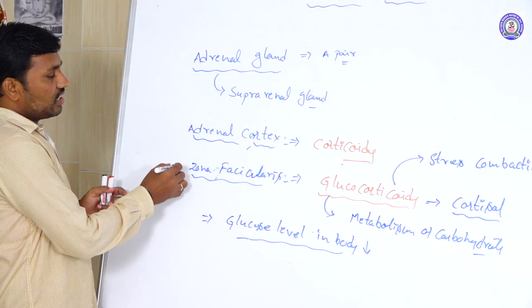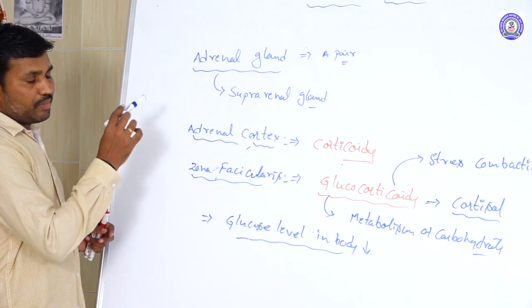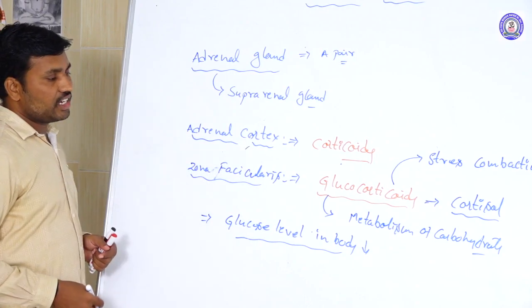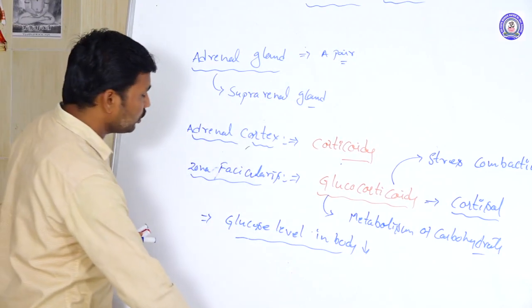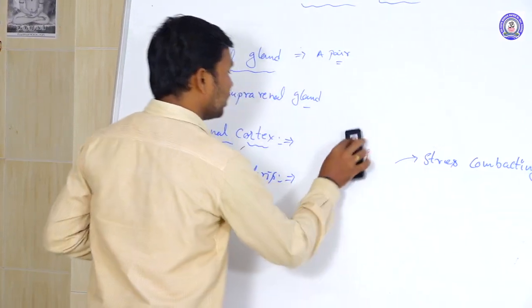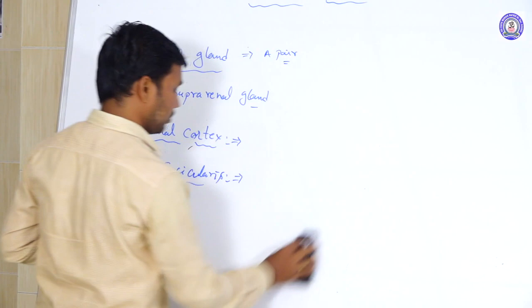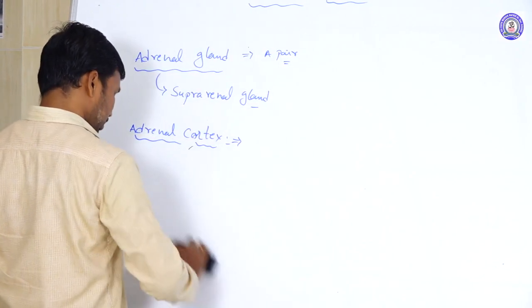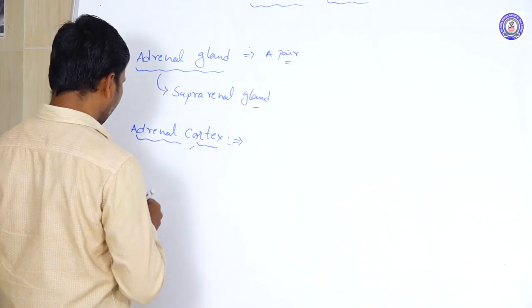And of these, the first one is the zona glomerulosa, the mineralocorticoid, and the fascicularis is the glucocorticoid. The next one is the zona reticularis, the third zone of the cortex.